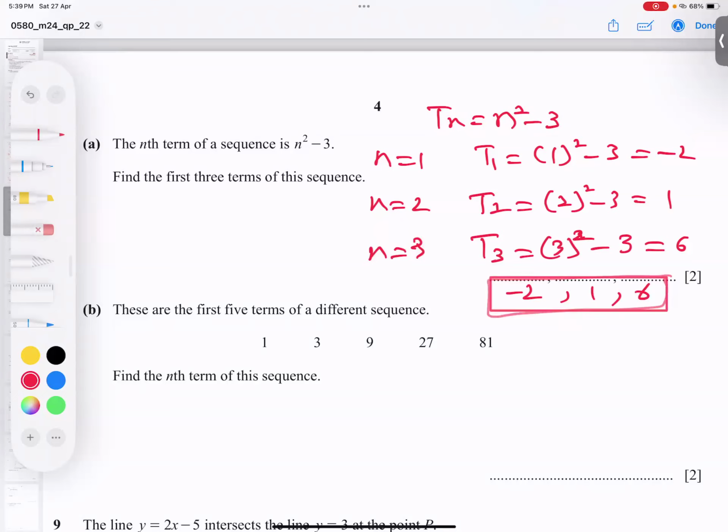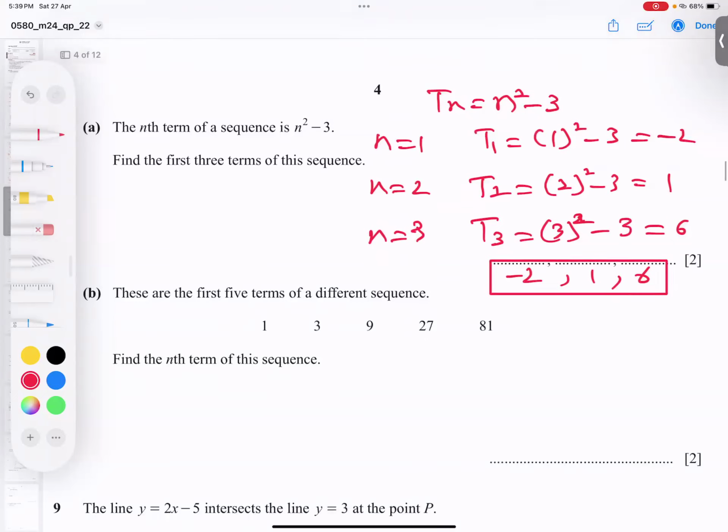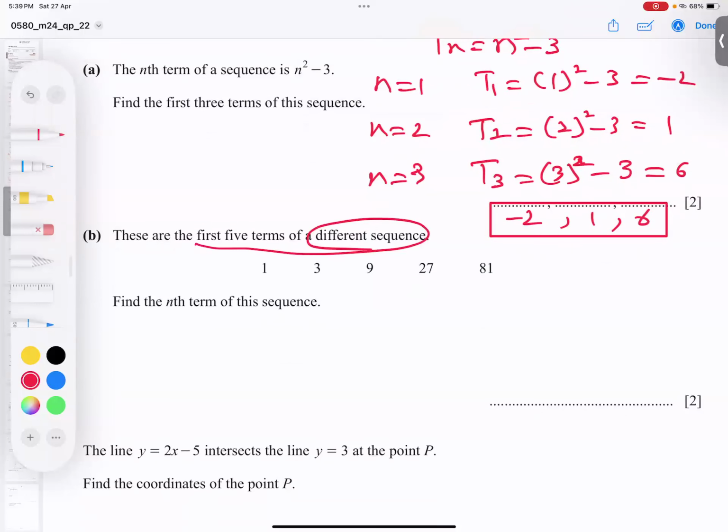I have 3 terms. Let me check again. Okay, this is correct. 3 squared is 9, 9 minus 3 is 6. Correct. Now he's saying the first 5 terms of another, different sequence are given. You see, this is not by adding.